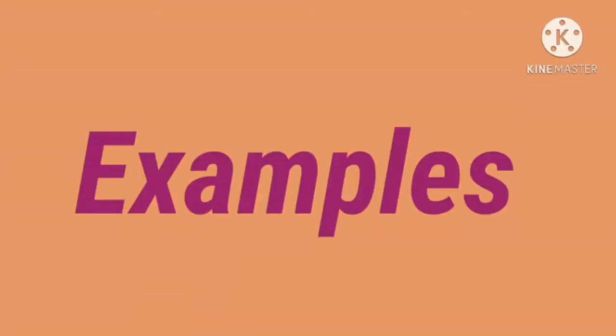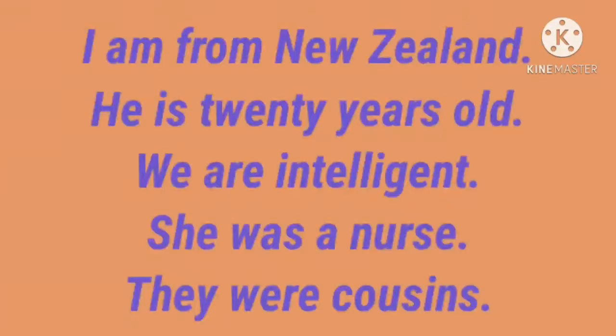Let's see the following examples to get clear about this table. First one, subject I: I am from New Zealand. What form of verb is this? This is a be form verb.